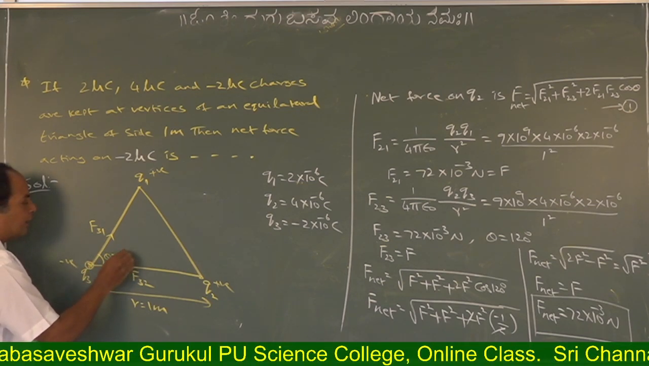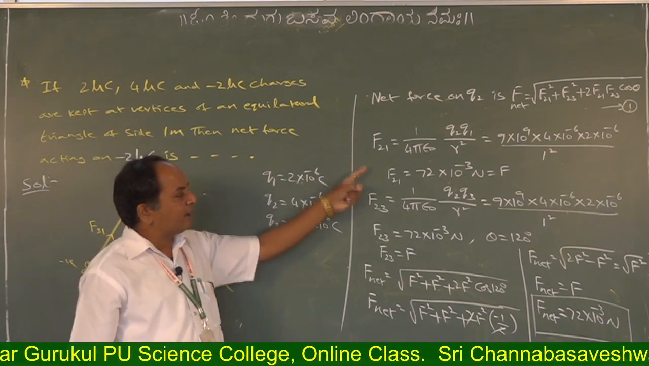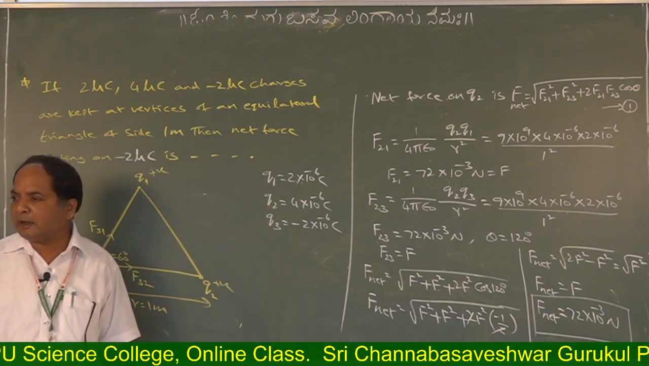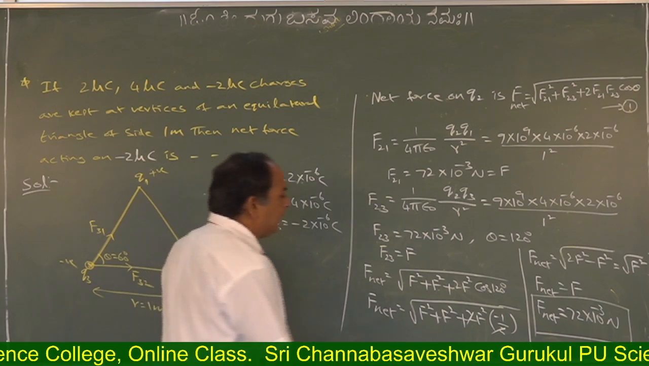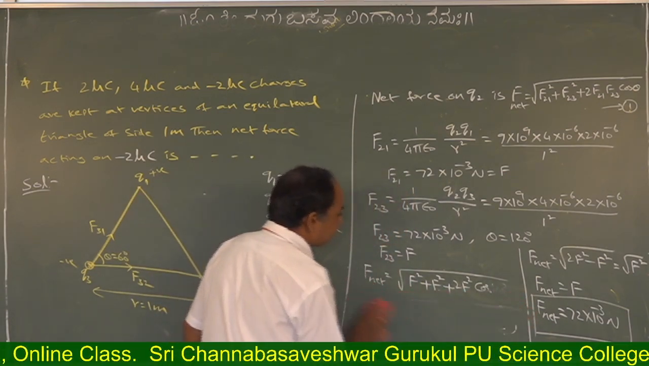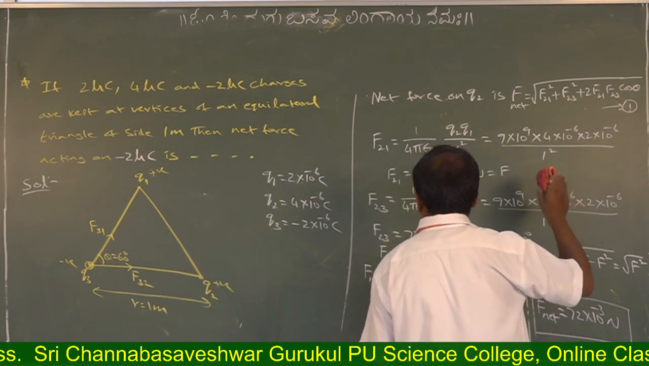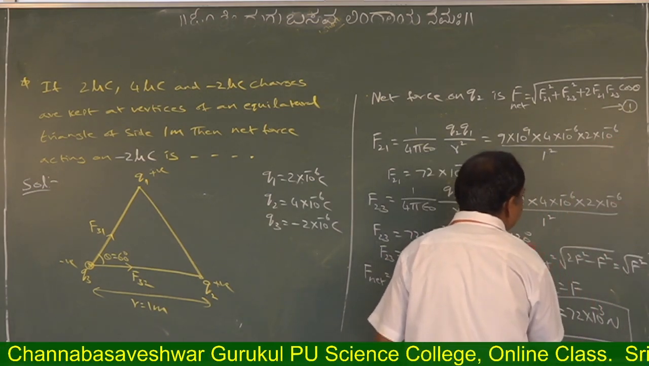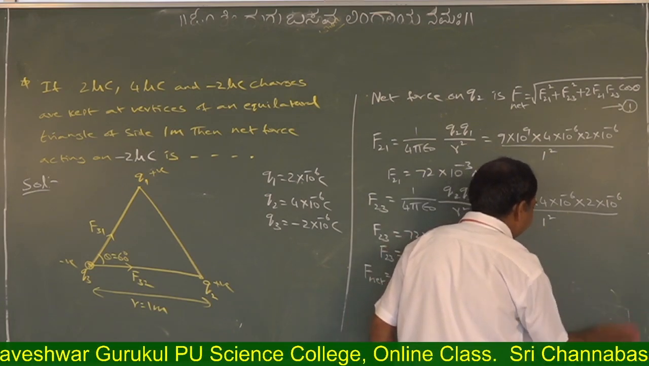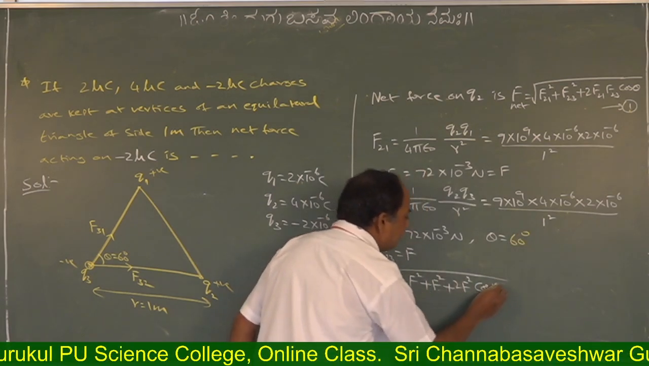What is the angle between them? Theta is equal to 60 degrees. That means, are there any changes here? No. Why? Distance is same, charges are also same. Only the angle changes. What is the angle between the charges? 60 degrees. So the angle between the charges is 60 degrees.